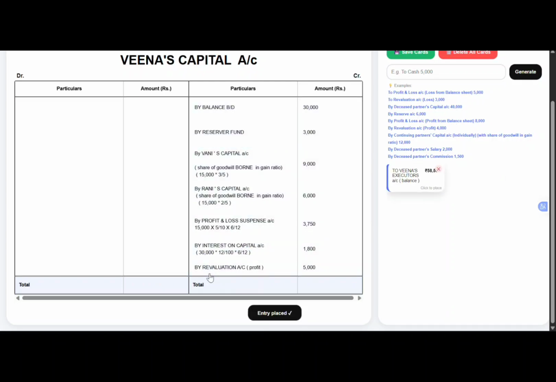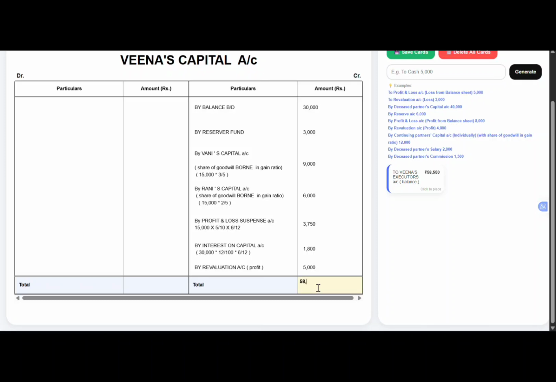So it is appearing on the credit side as they have given credit in the bracket. Write it on the credit side of Veena's capital account as by revaluation account, 5,000 directly on the credit side. So now all the adjustments are being taken. Now find the balance, which will be the final settlement that has to be made to the executor.